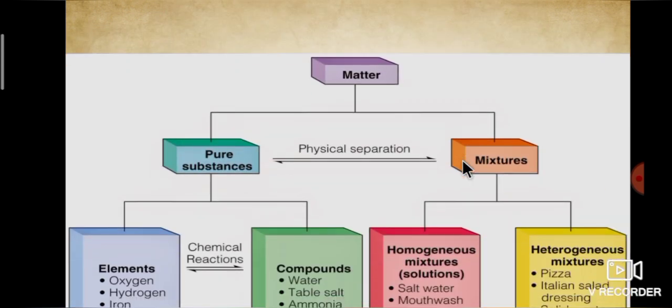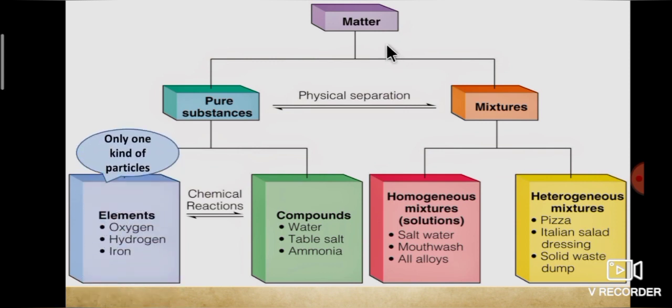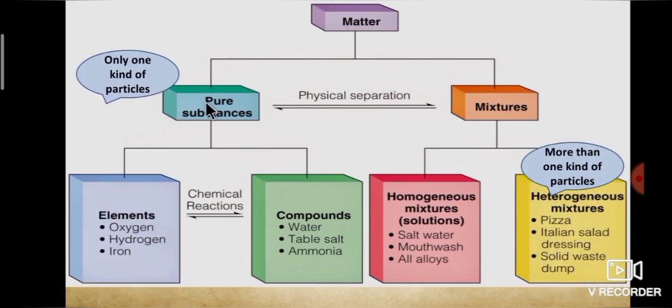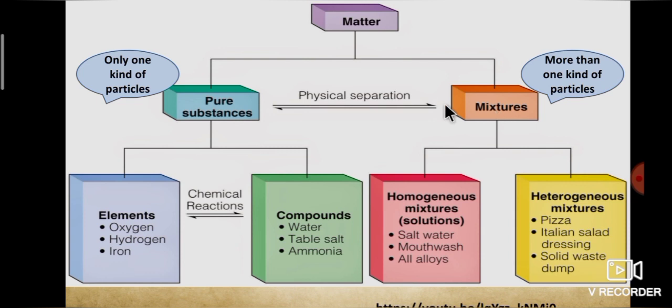Now, we will talk about pure substance and mixtures. Matter is classified into pure substance and mixture. Pure substance is made up of only one kind of particles. It is further classified into element and compound. Element is made up of same kind of atoms. Example, oxygen, hydrogen and iron. Compound is formed by the chemical combination of two or more elements. Example, water, salt and ammonia.